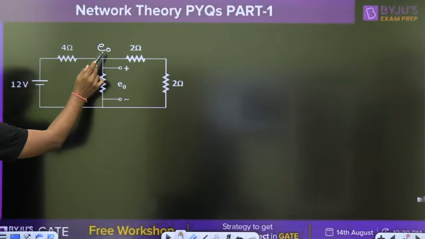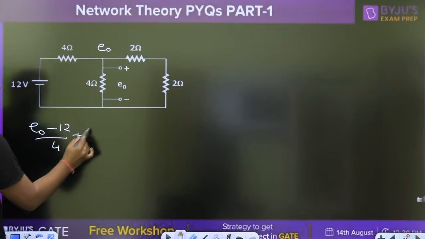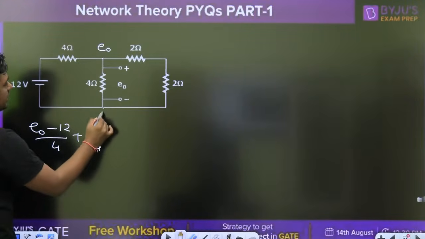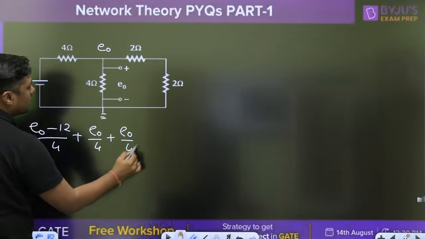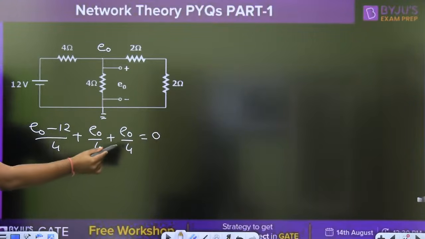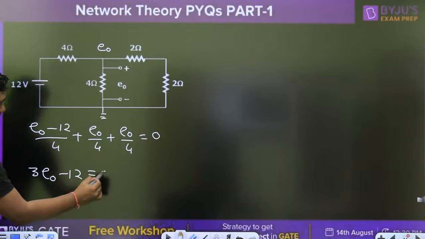When we apply the KCL or nodal equation: E0 minus 12 by 4 plus E0 by 4, I am taking this as a reference. These two resistors are in series. E0 by 4 is equal to 0. 4 is the common. This will become 3E0 minus 12 is equal to 0.